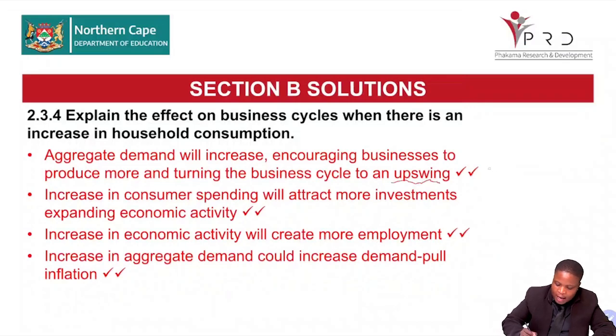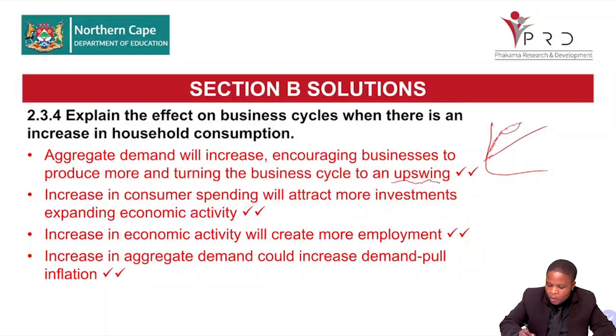So as we're going up, upswinging, once we reach up here, this can be a problem. We'll have inflation as people have more money than the goods that are being produced, and that will result in demand-pull inflation.